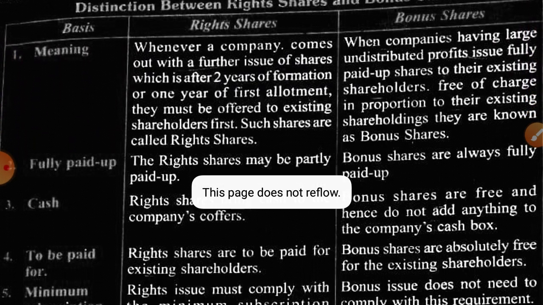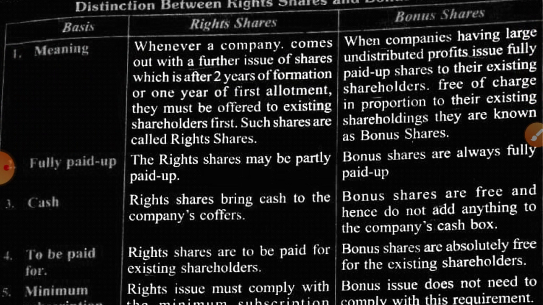Now another interesting topic, that is the difference between right shares and bonus shares. So the meaning of both the shares is given. Bonus shares: when there is large and distributed profit, the company issues bonus shares to the existing shareholders, and that is free of cost.